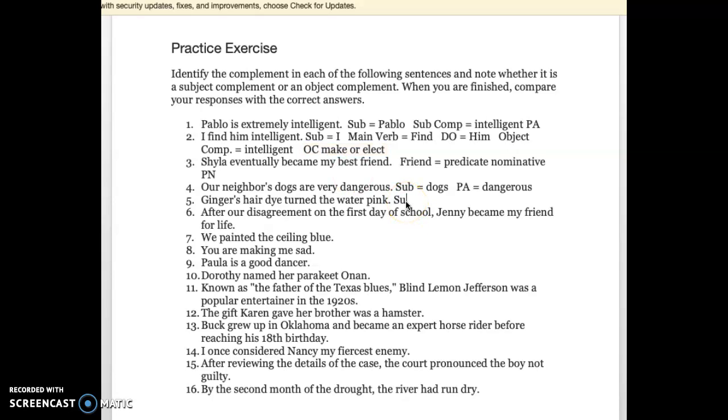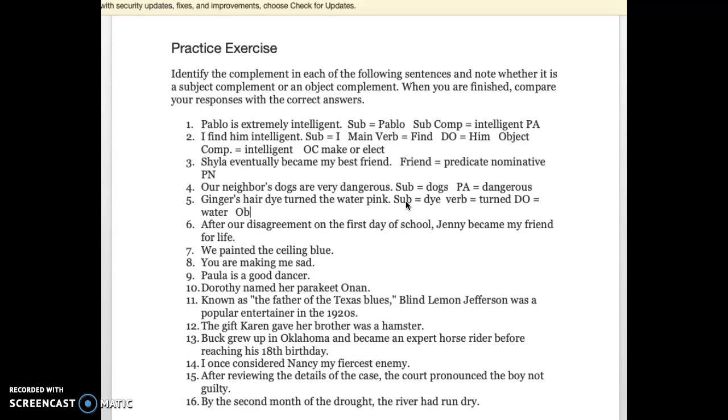Okay? So again, here we have the subject equals the dye. The verb is turned, and it's an action verb. Turned what or turned who? So the direct object is the water. And then the object complement, what I've been calling the OC, equals the word pink because that's saying something about the direct object.